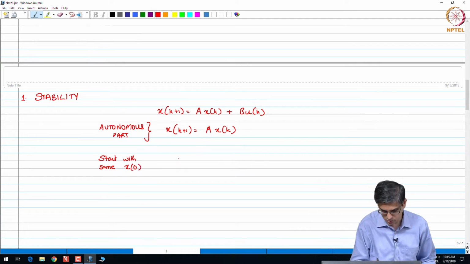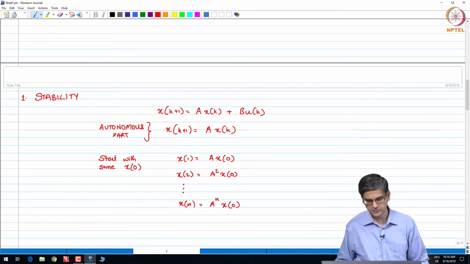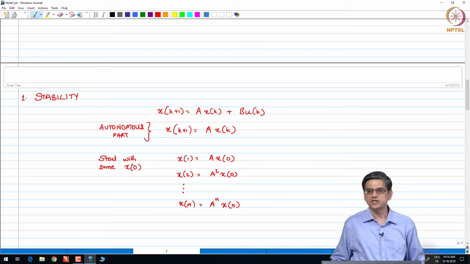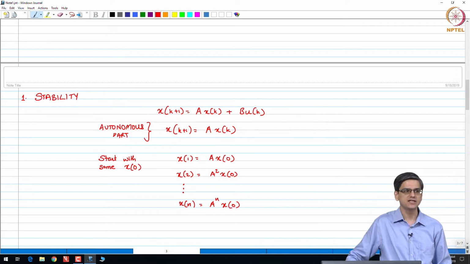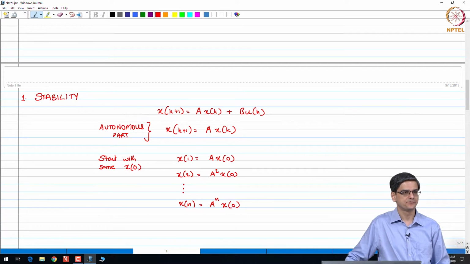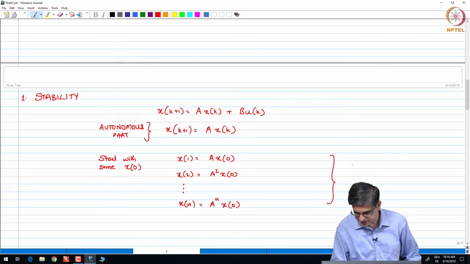And then what we had said, let us start with some x naught. So, x1 is going to be A x naught, x2 is going to be A squared x naught, and so on up to A to the power n x naught. If we start with any arbitrary x naught and we want to reach origin, what is required is that all the eigenvalues of A should strictly lie between -1 and +1, okay. And what example had we taken? We had taken the example of a scalar system.